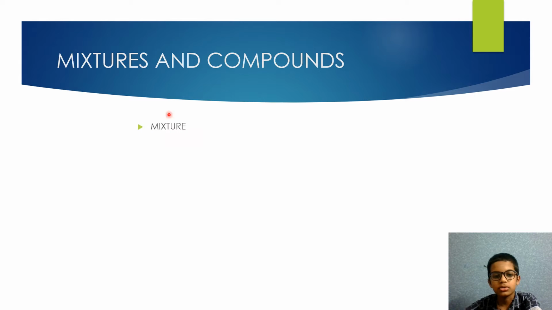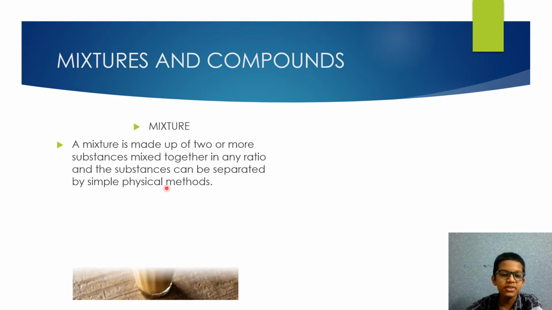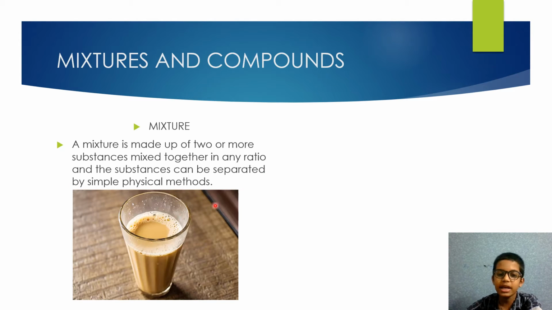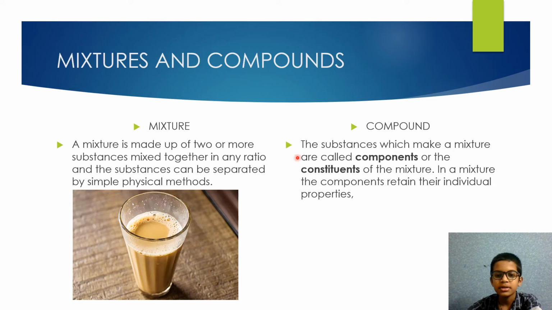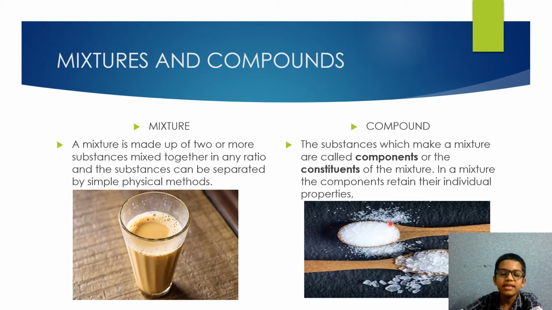mixtures and compounds. Mixture: a mixture is made up of two or more substances mixed together in any ratio, and the substances can be separated by simple physical methods. Example, tea or chai. The substances which make a mixture are called components or the constituents of the mixture. In a mixture, the components retain their individual properties. The examples are salt and sugar.